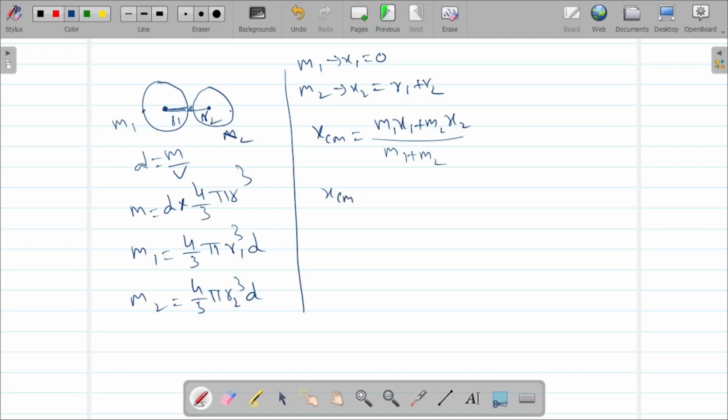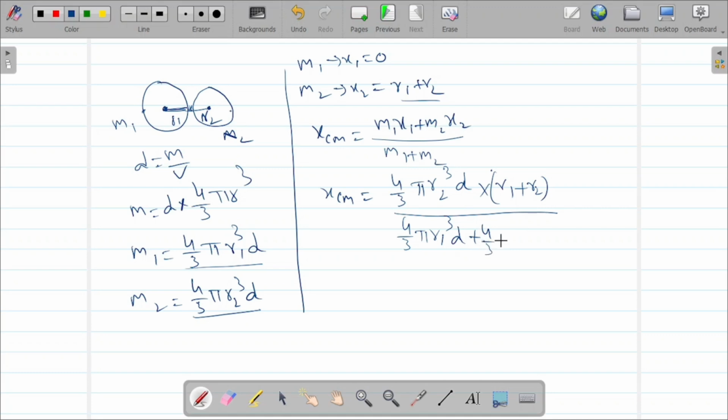So x center of mass equals m1 times x1, and this total term will be 0, plus m2, which is nothing but 4 by 3 pi r2 cube d, into x2. x2 is r1 plus r2, divided by m1 plus m2. m1 is 4 by 3 pi r1 cube d plus 4 by 3 pi r2 cube d.